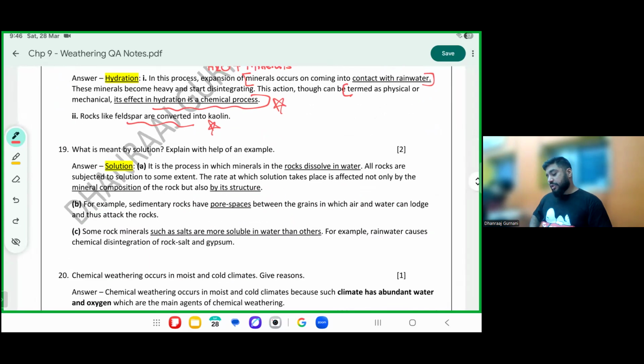Last type, solution. It is a process in which minerals in the rock dissolve. Have you had a sugar solution? Have you drunk sweet lime water? Have you had salted lime water? Yes. Basically, you're mixing something into the water and it dissolves. Please underline the word dissolves.